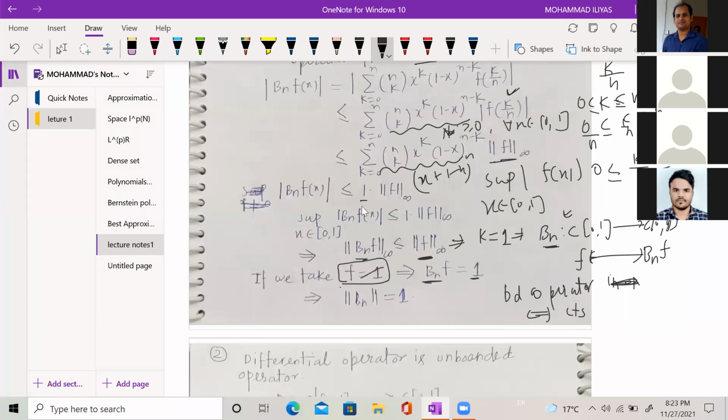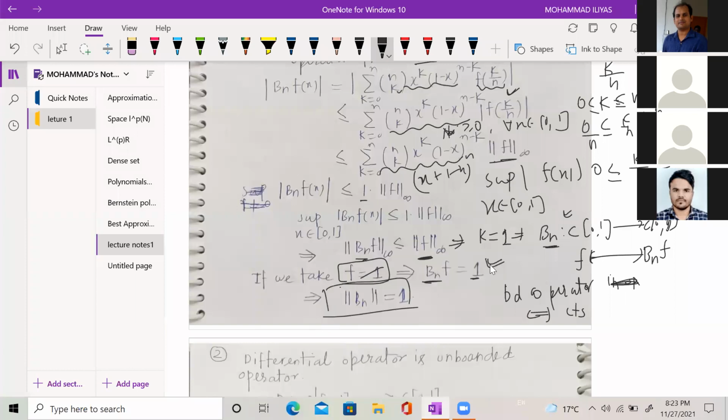Why? Because if you put f equal to 1 here, this whole quantity will be the binomial expansion of 1. So you will get B_n f equal to 1. So finally, we get that the norm of this Bernstein operator is 1. So it shows that the Bernstein operator is a bounded operator.